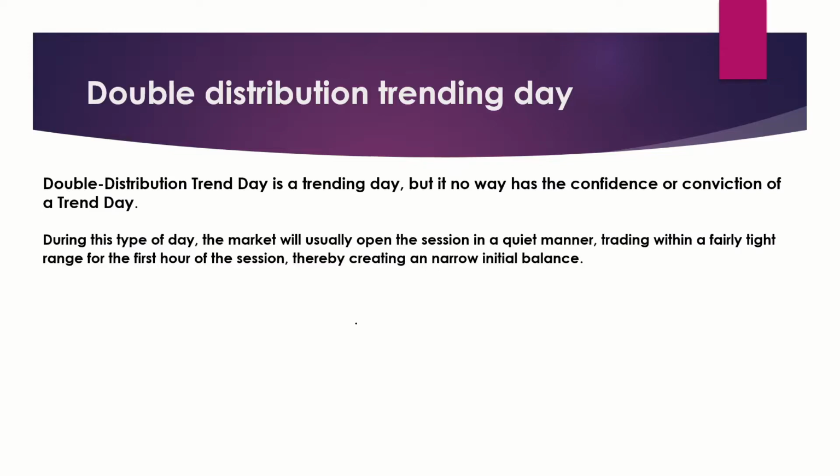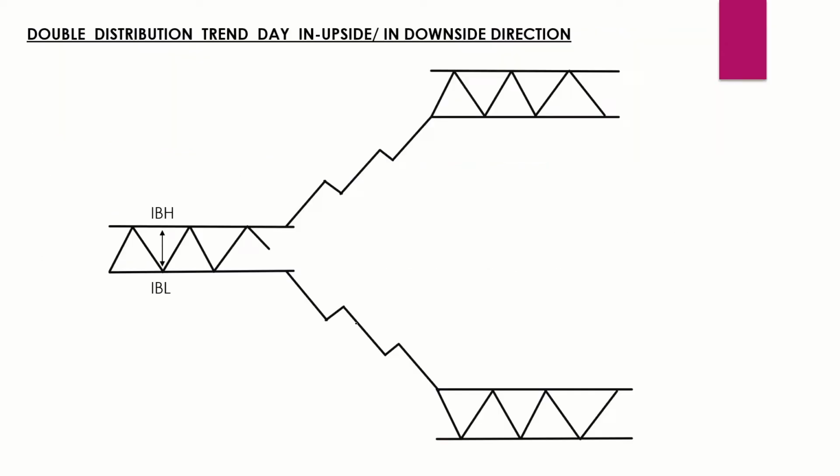On this day, the market will form a narrow initial balance like this in the diagram and break either the high or low of the initial balance and give a move in the breakout direction. And during late afternoon, it again starts consolidating like this here.